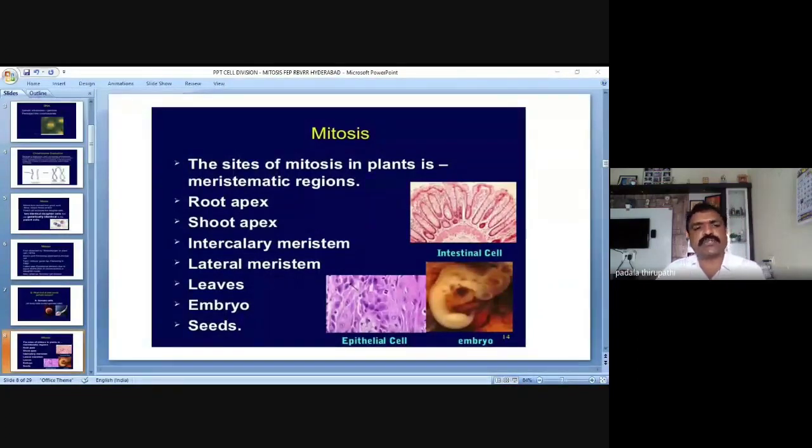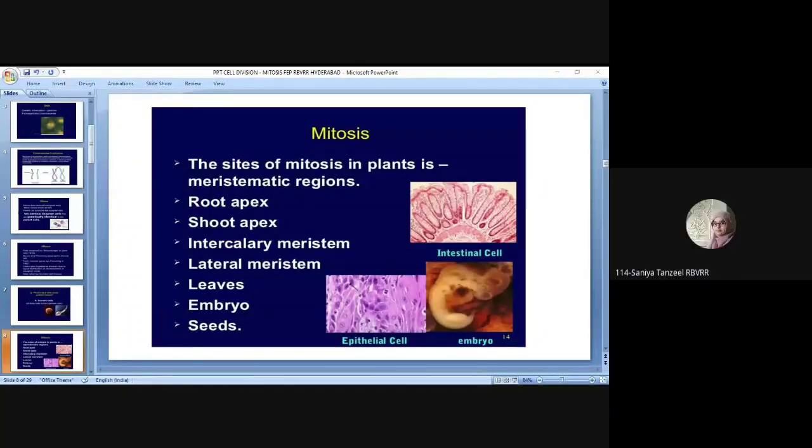the tissue performing mitosis. So the sites of mitosis in plants are the meristematic regions. Have you heard about the term meristematic tissue or meristematic regions? Yes, sir. Root tips and shoot tips. Even the leaf petiole. Very good.